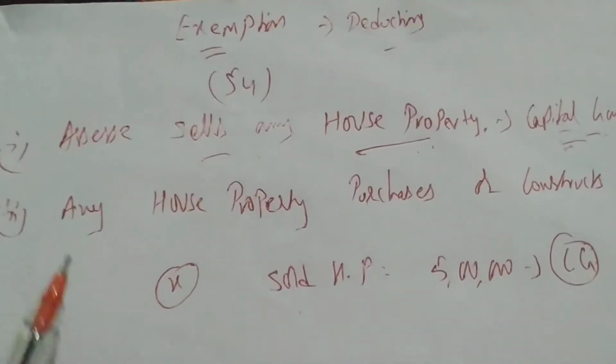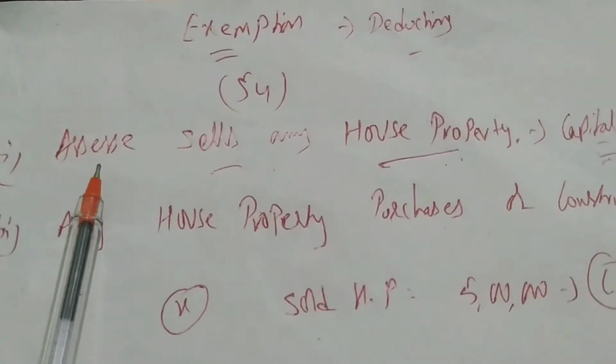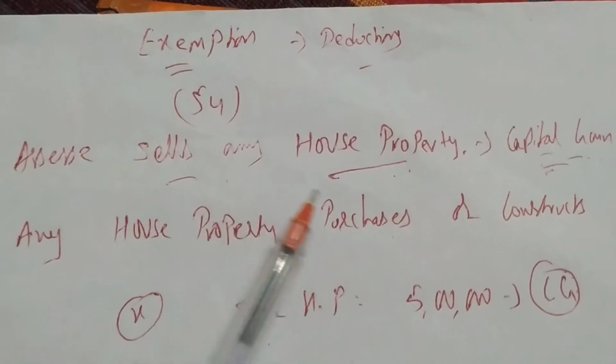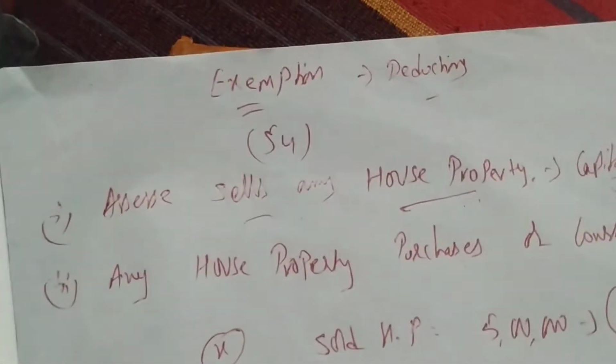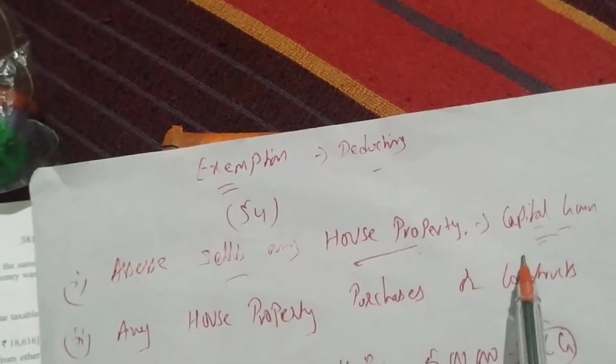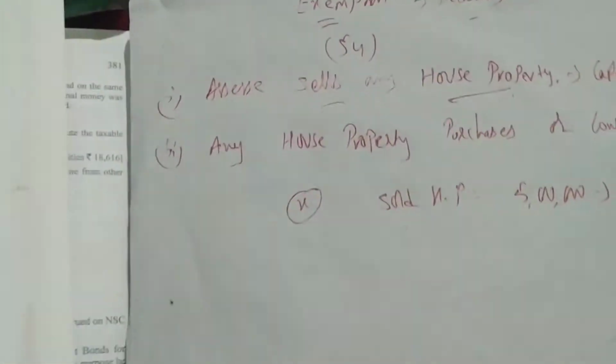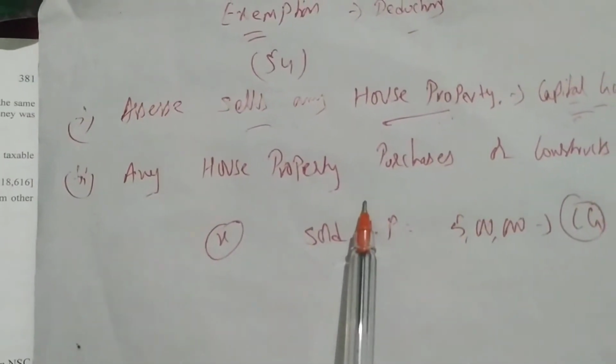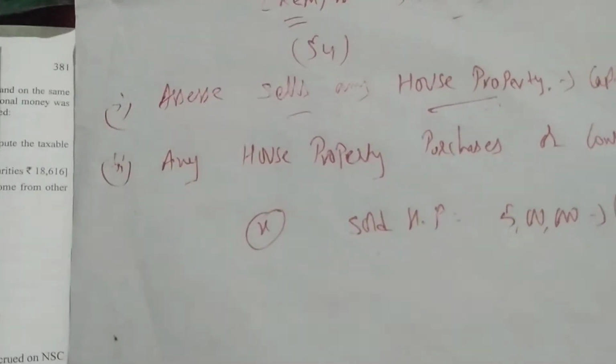Let us take an example. If an assessee sells a house property, on that he is getting capital gain. He does not want to pay tax on this capital gain, so what he has to do is purchase or construct one more house property. This is about section 54.